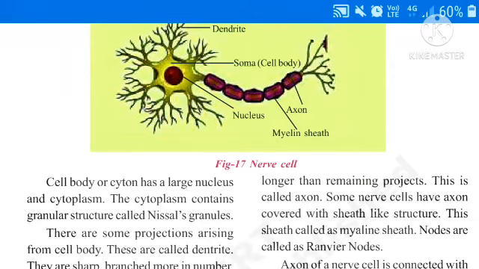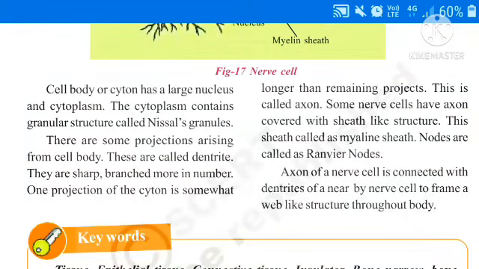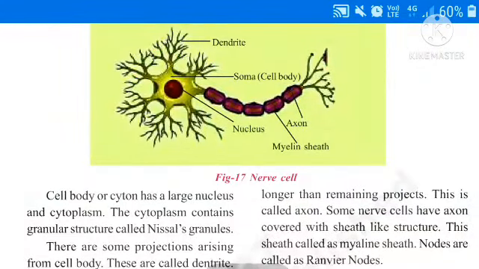Some nodes are present, some gaps are present between one myelin sheath and another myelin sheath. These are called as Ranvier nodes. It was discovered by scientist Ranvier. So here the axon of a nerve cell is connected with dendrites of a nearby nerve cell to form a web-like structure throughout the body. Means nerve cells are present throughout the body. Okay, this is the main function of nerve cell, to transfer the messages from one place to another place within the body.